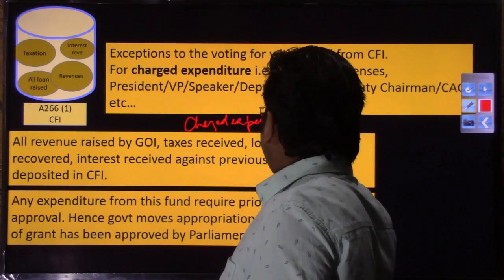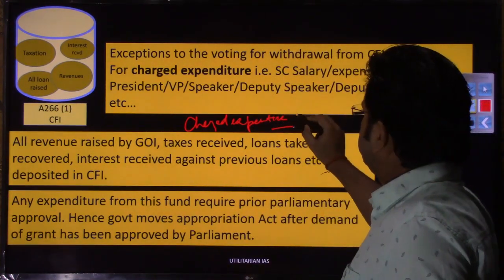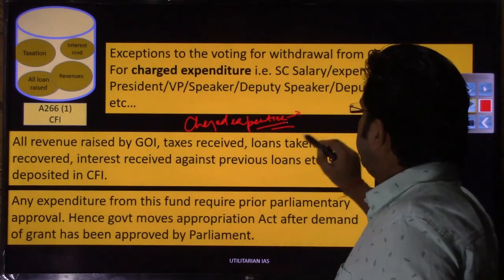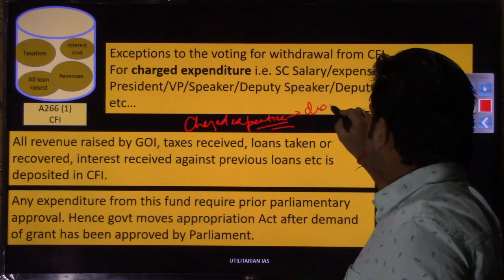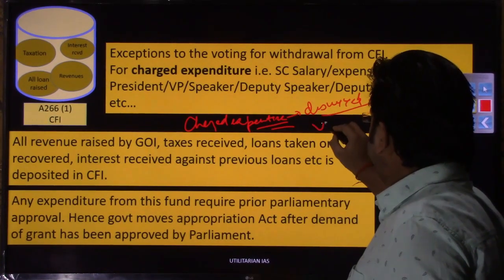The special feature of this charged expenditure is that these kinds of expenditure can be discussed in the House, right? They can be discussed, but they cannot be voted on.